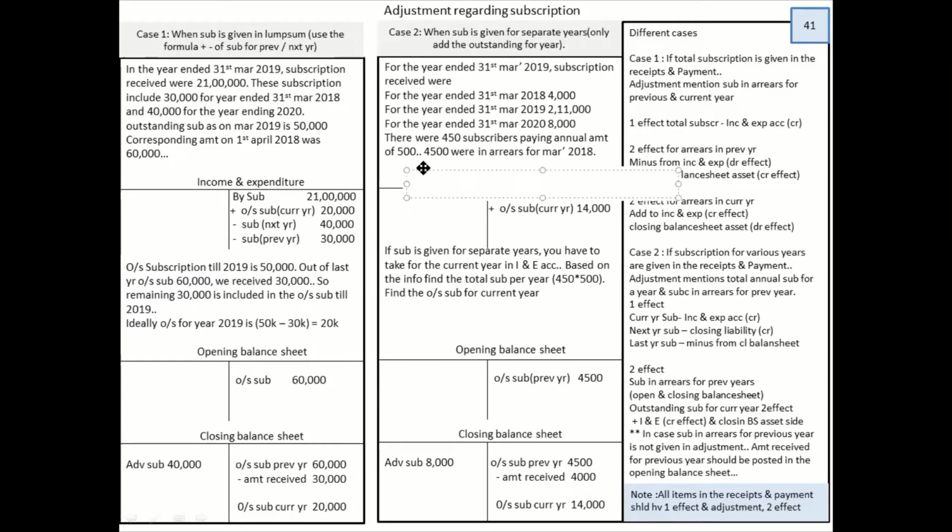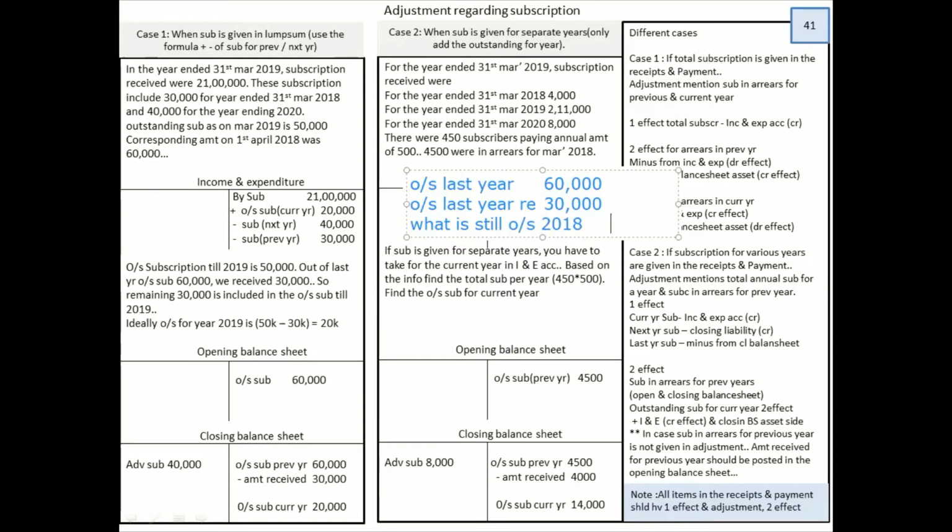So let me put it up as numbers. Outstanding of last year was 60,000. Now the sum states that of the outstanding of last year, received is 30,000. It means what is still outstanding? 30,000. This is very important to understand.